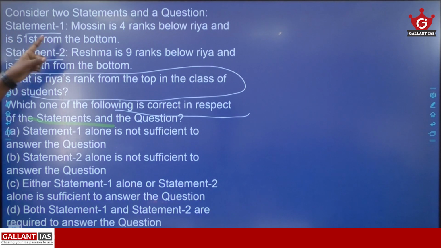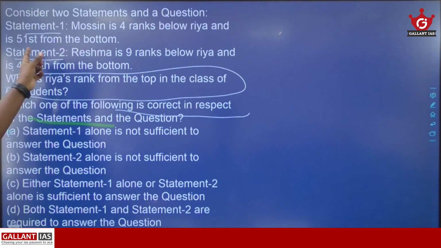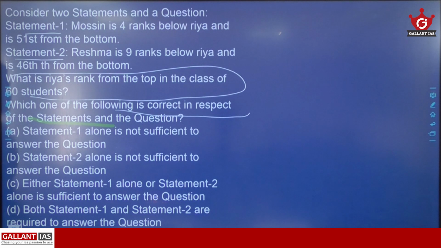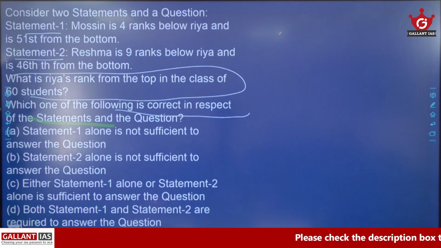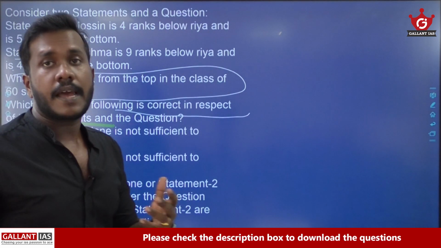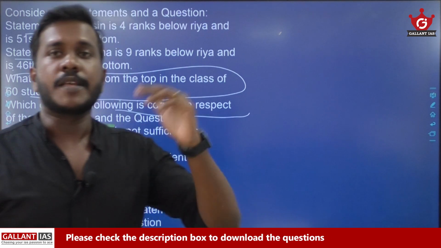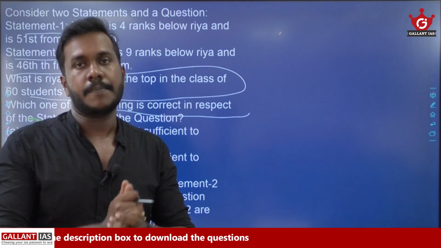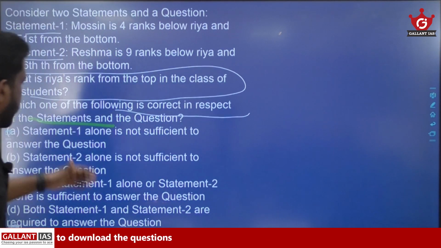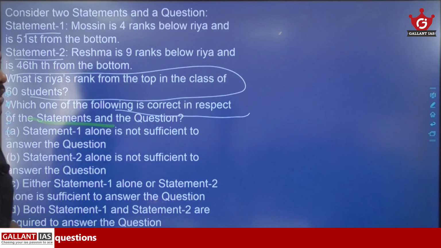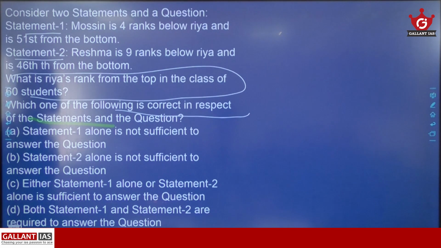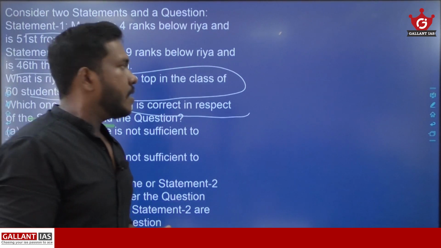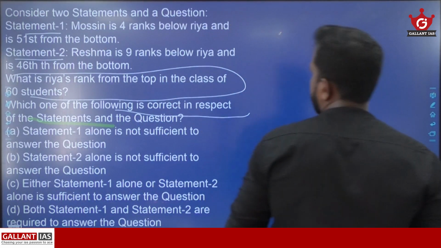Statement 1, Mohsin is 4 ranks below Ria and 51st from bottom. And in statement 2, it is said that Reshma is 9 ranks below Ria and is 46th from the bottom. We need to find the rank of Ria from the top if the number of students in the class is 60. We don't exactly need to find the rank, but we need to identify which of the statements given above is or are sufficient to answer the question. Anyway, let us try to solve this question.